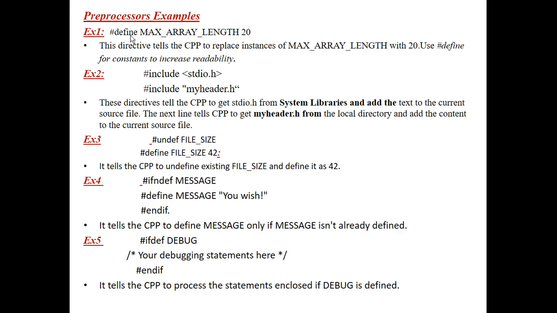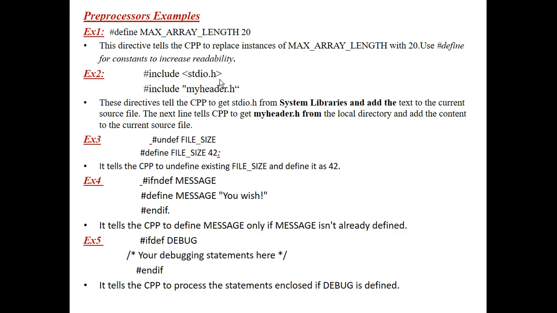Next example. Here I am including header files into my program. First one is stdio.h, written inside less-than and greater-than symbols. This is called the standard input header file. The angle brackets mean the header file is from the system libraries.